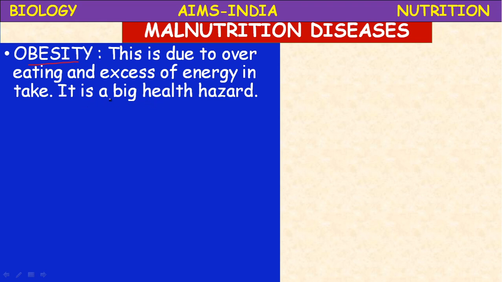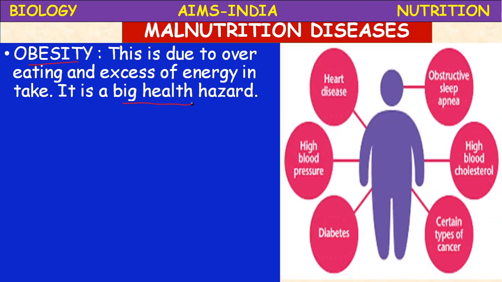It is a big health hazard. Obesity is a big health hazard. See how many problems arise. Heart problems, obstructive sleep apnea, sleeplessness, restlessness, high BP, cholesterol, certain types of cancers, diabetes, high blood pressure.